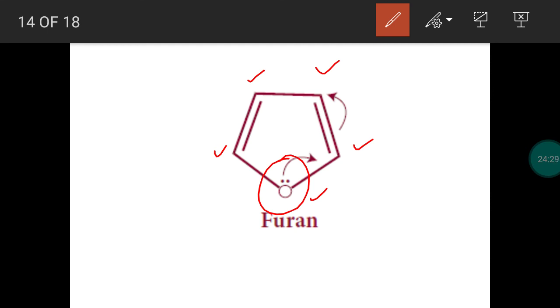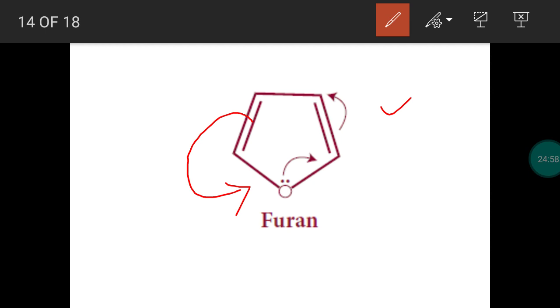Usually what will be the heteroatoms? Oxygen, nitrogen, sulfur, fluorine. So these heteroatoms will be involved in the formation of a cyclic structure. These are called heterocyclic compounds. Okay, let us find the aromaticity. First, it is a planar molecule. Then, second point, there is a delocalization of pi electron.